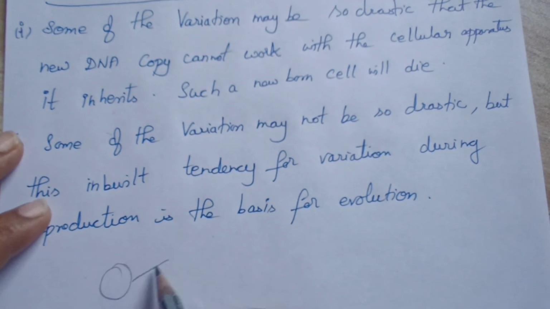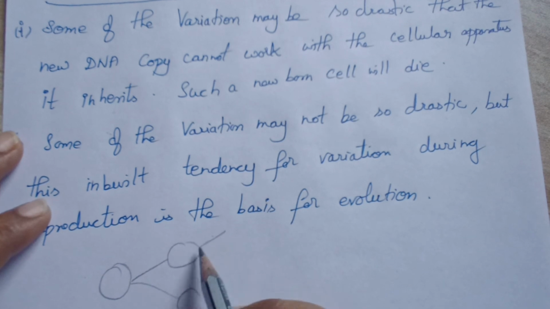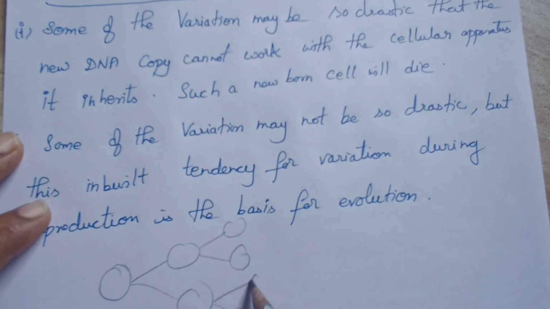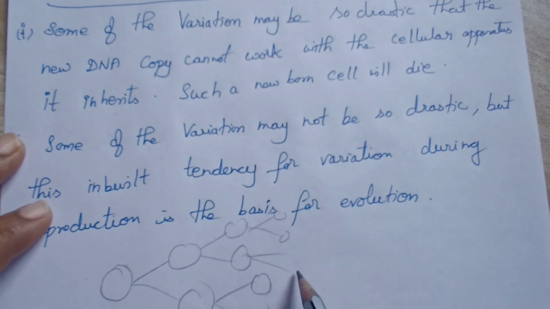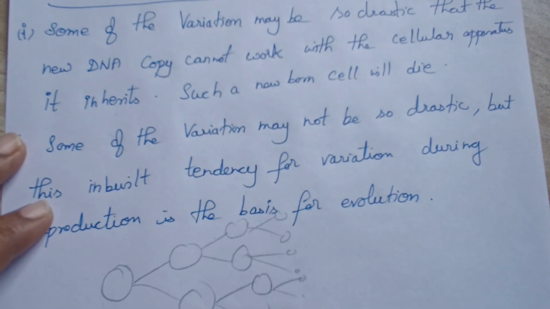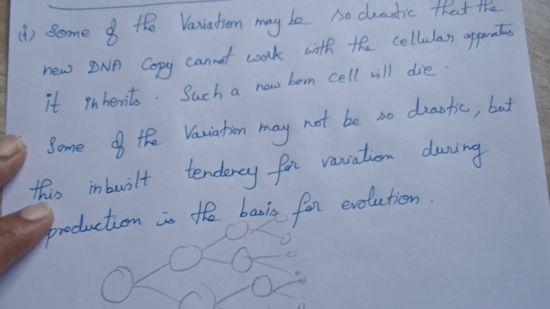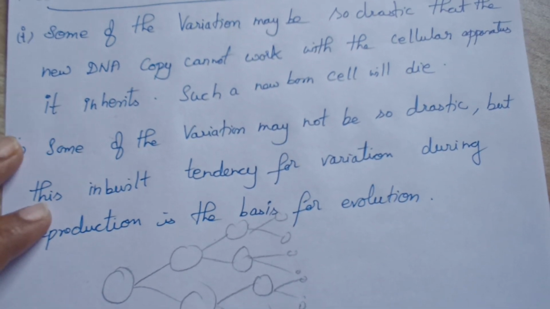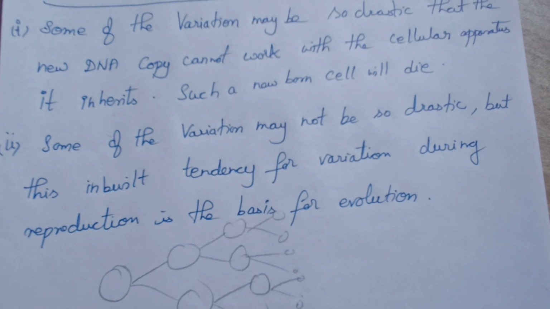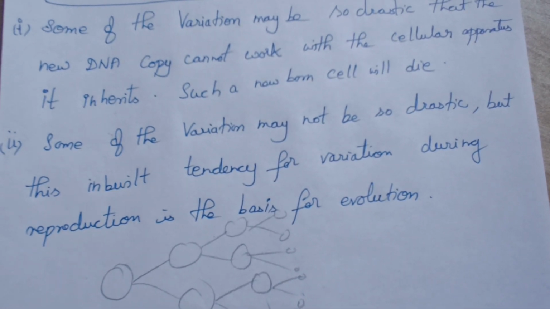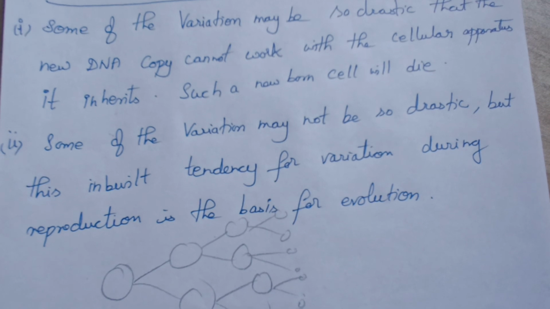See, this is your parent cell. It divides into two, and again this divides into two. Every time the variation will occur, and finally you may get a different species. That is your evolution, the formation of a new species. These are the consequences of this variation. We'll see the importance of variation in the next class.